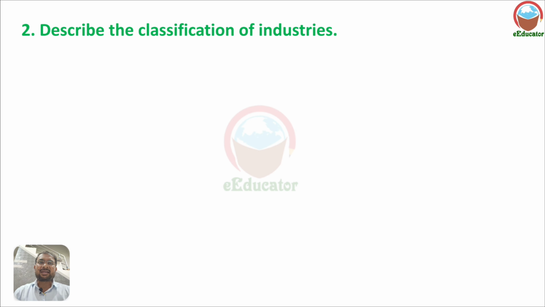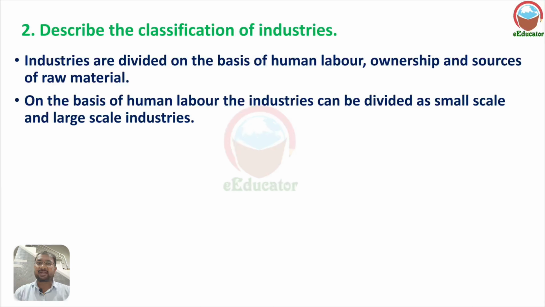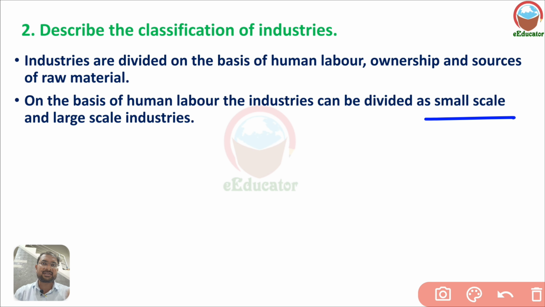Second, describe the classification of industries. Industries are classified in broad ways. Various classifications of industries are there. Industries are divided on the basis of human labor, ownership and source of raw material. On the basis of human labor, the industries can be divided into small scale industries and large scale industries.